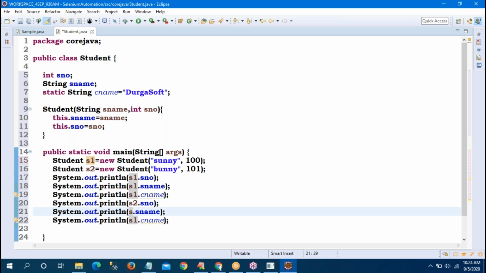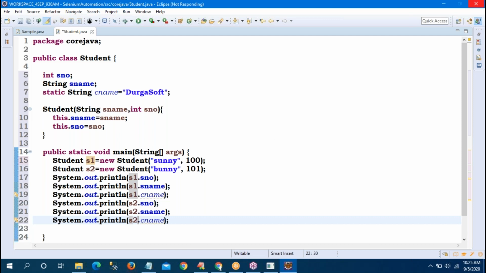Have you observed? s1's number and name change, s2's number and name change, but the college name is the same. That's why I declared sName as an instance variable. College name has one copy shared by all objects, so I'm declaring it static.